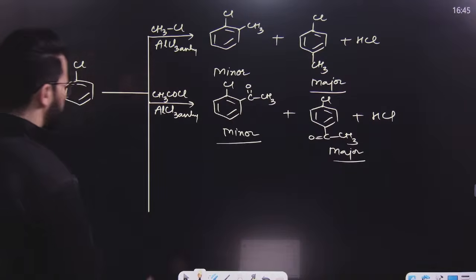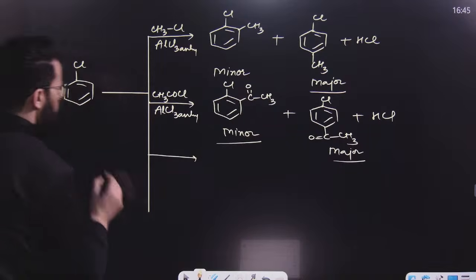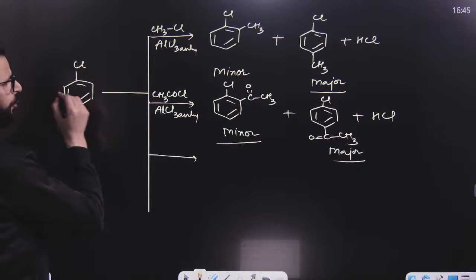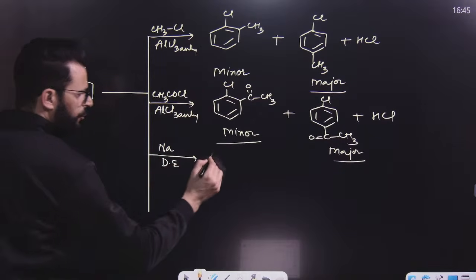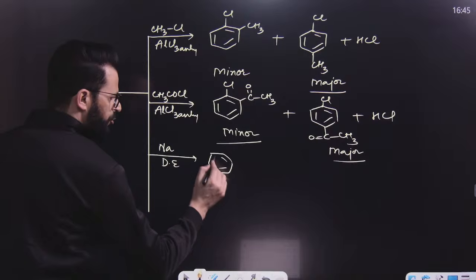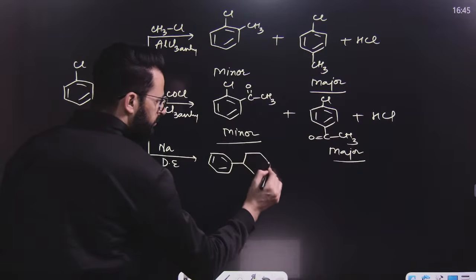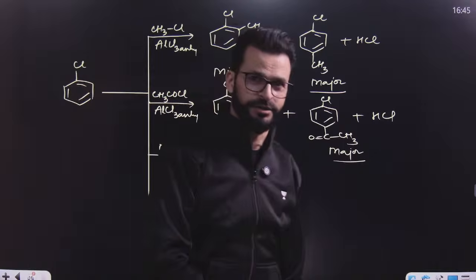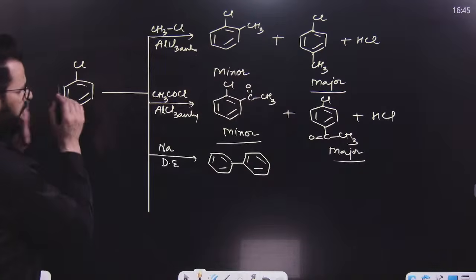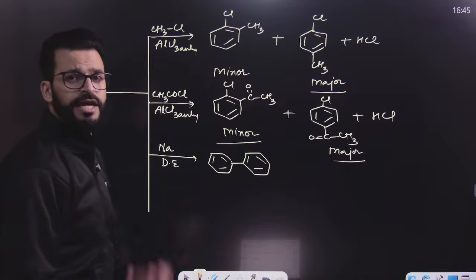After this, if this haloarene is treated with sodium in presence of dry ether, we know it will result in the formation of a major product like this, biphenyl, and the reaction is known as Fittig reaction. If you treat alkyl chloride with sodium, that is known as Wurtz reaction.